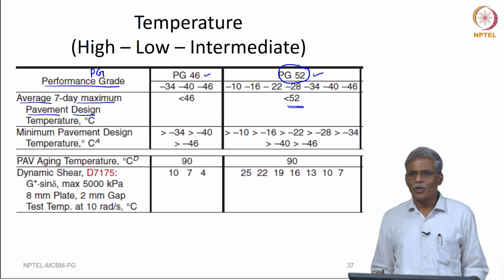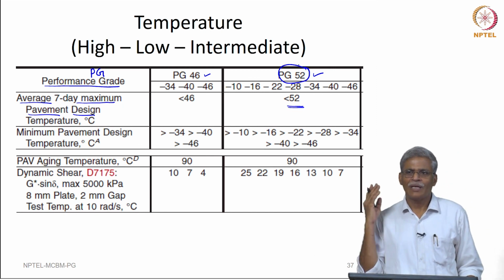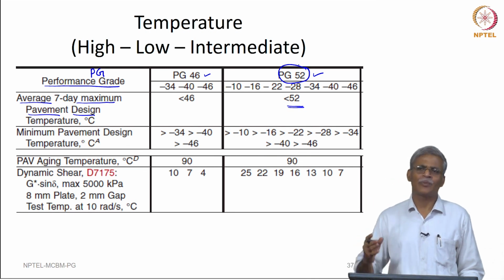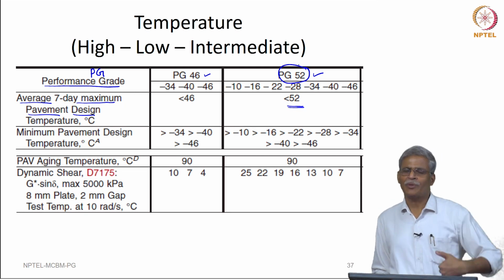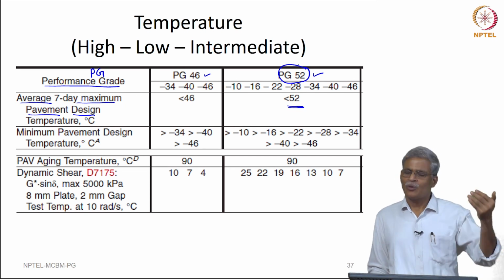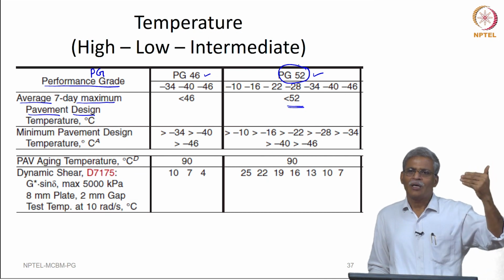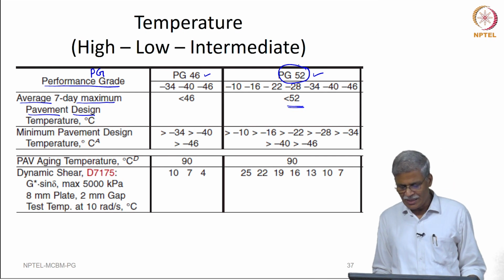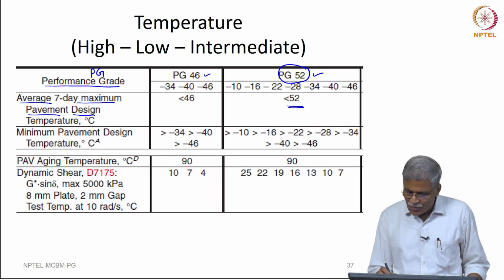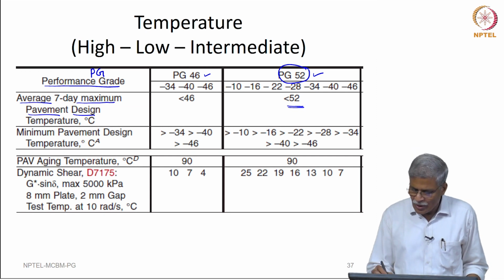Okay. So, what you should do is to get some idea about the expected air temperature for the next 10 years, use some kind of an algorithm to find out what will be the pavement temperature, and knowing the pavement temperature, find out what is the average 7-day maximum pavement design temperature, and if it is less than, for instance, 52, then you take a PG 52.